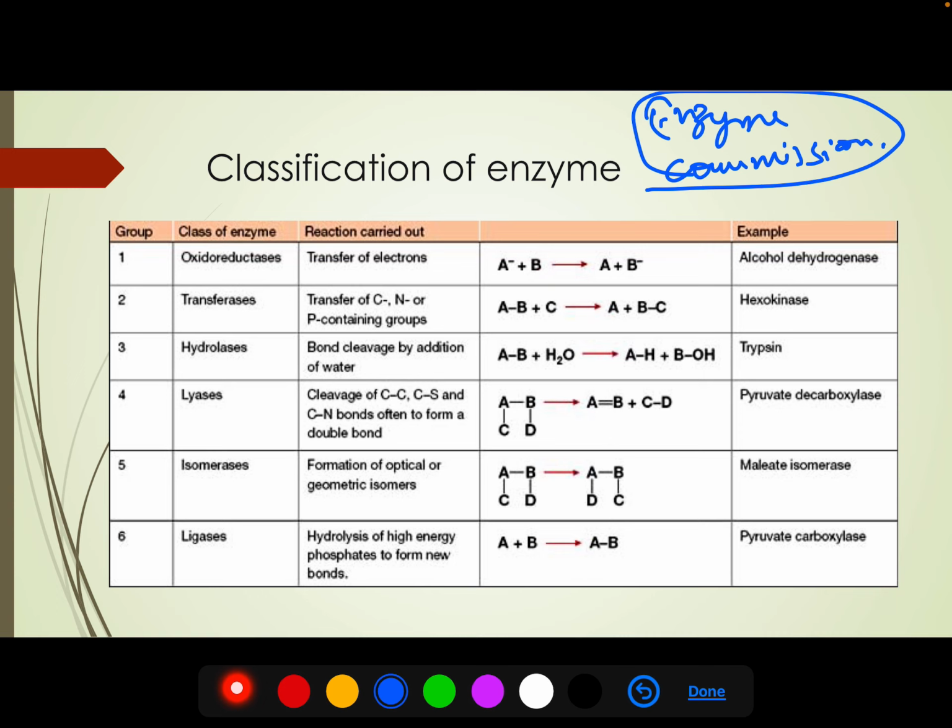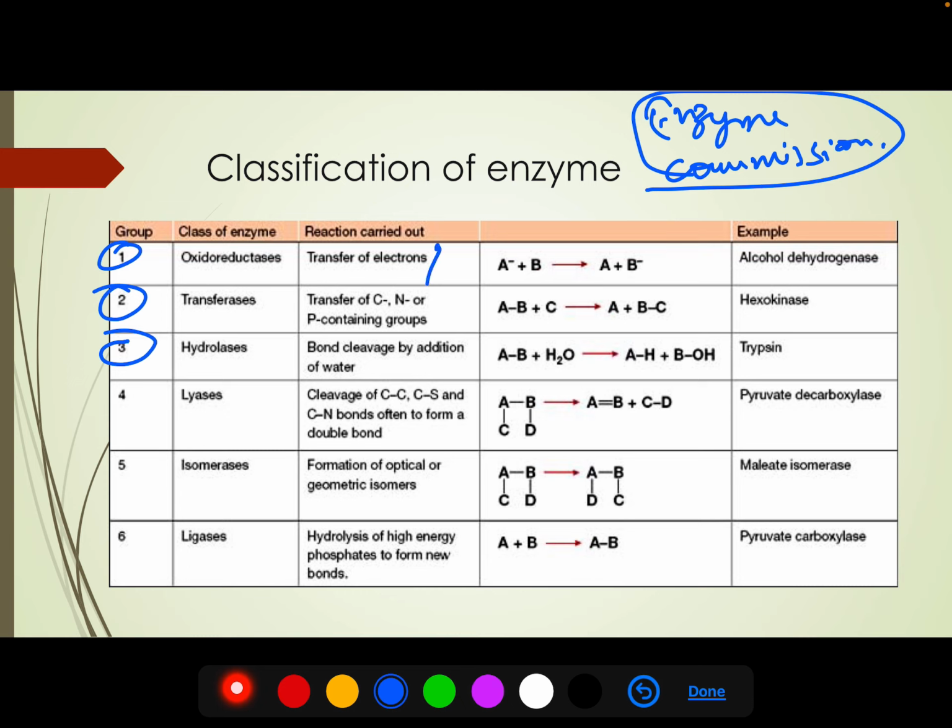Every detail of that enzyme is represented by the EC number. So this group 1, 2, 3, these numbers are basically the first number of that nomenclature system. The sequence cannot be changed. It is fixed. The first class is oxidoreductase. What does the oxidoreductase class of enzymes do? They carry out oxidation reduction reactions.